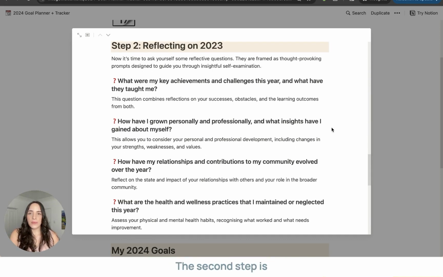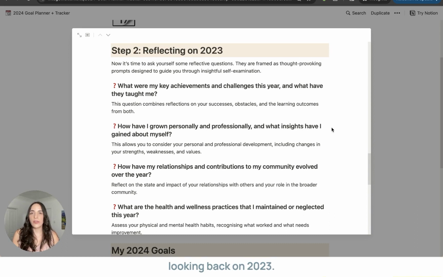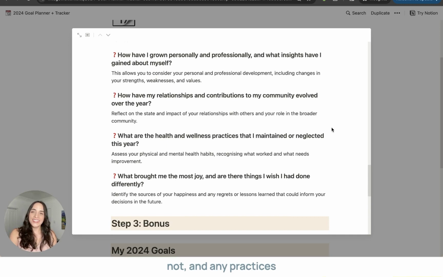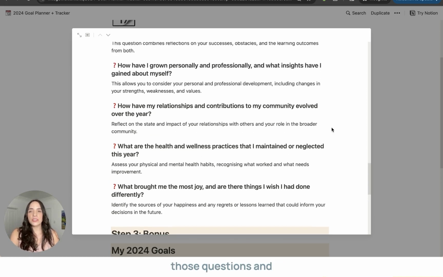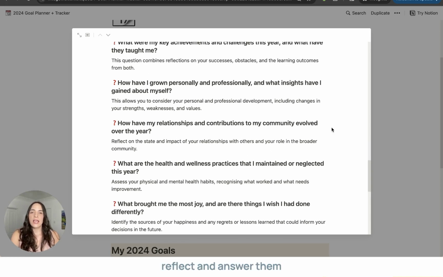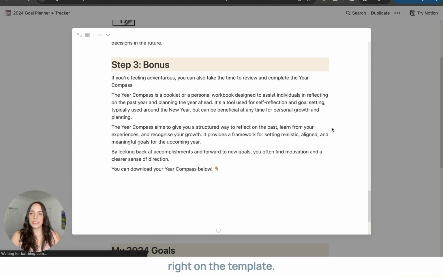The second step is looking back on 2023. I've added some questions here to prompt you on how you've performed in the last year. What are your key achievements? How have you grown or not? And any practices that you've maintained or neglected, and things that brought you joy, and are those things that you want to continue doing for 2024? So just go through those questions and reflect and answer them right on the template.